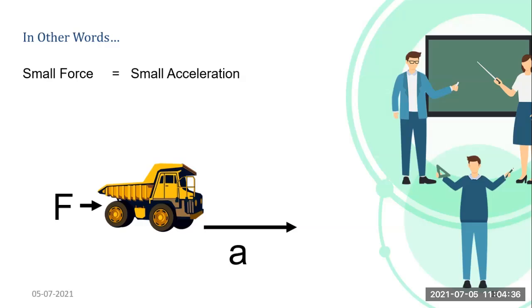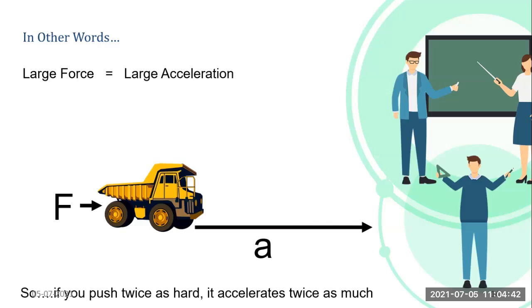If I apply small force, acceleration will be small. If I apply large force, acceleration will be more. So if you push twice as hard, it accelerates twice as much. Means if you push harder, when you throw hard, it will go very fast, right? So a large force will give large acceleration and small force will give small acceleration.